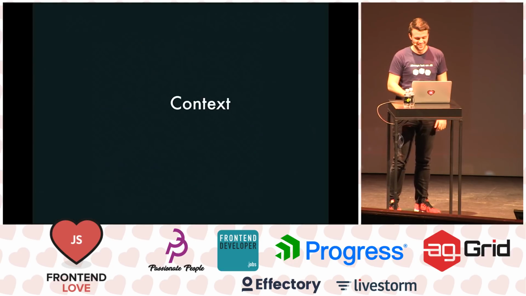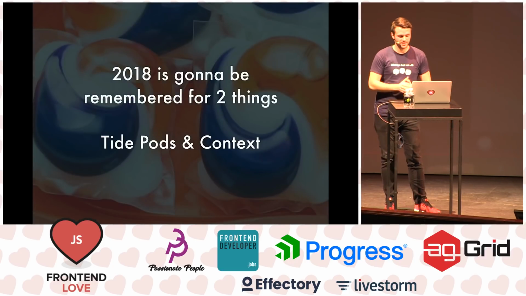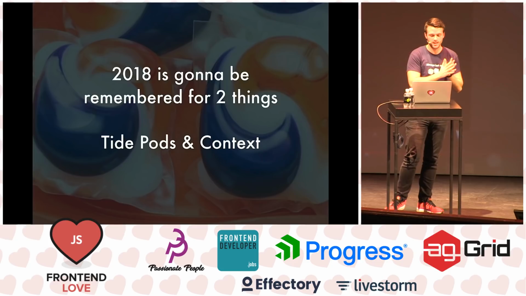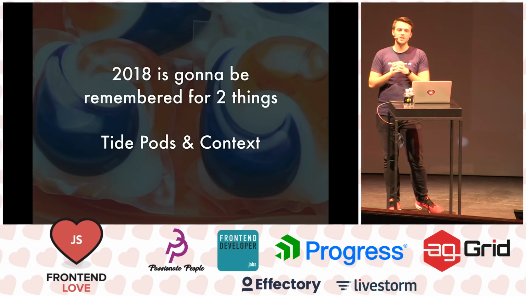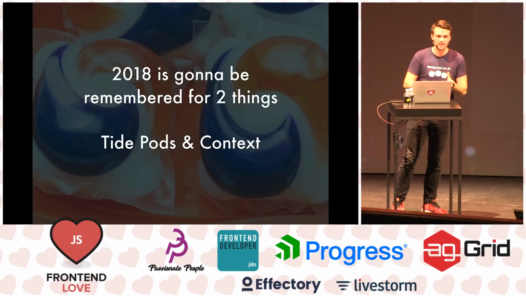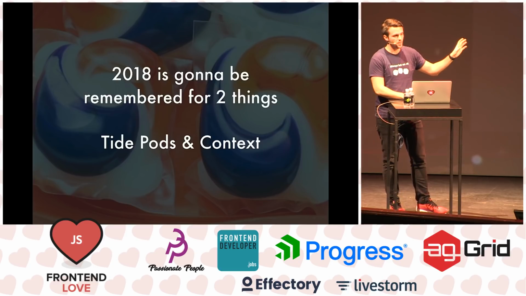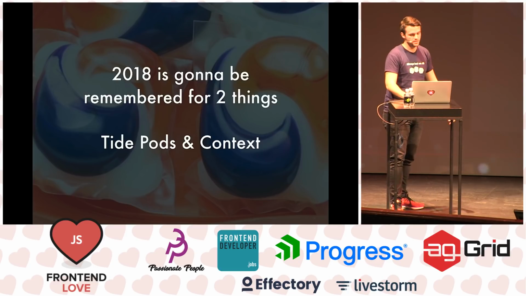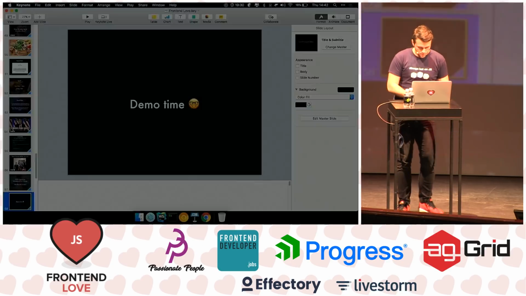It's a funny GIF. So 2018 is going to be remembered for two things. The kids are eating Tide Pods and context. I think so many people have problems with sharing state in React that context, finally when it's properly fixed, is going to be a big thing this year. Second demo time.